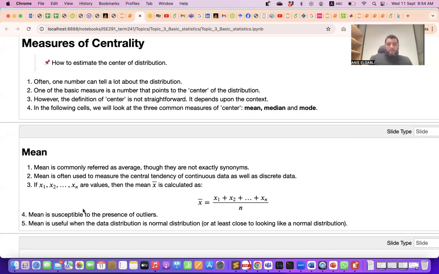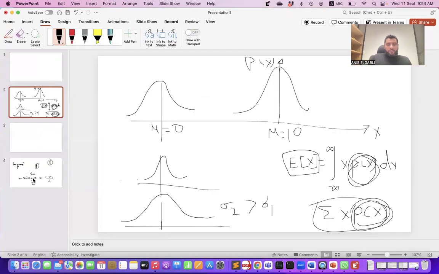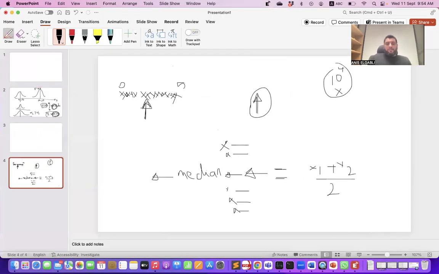We have one problem with the mean. The mean is very sensitive to outliers. In order to understand that, I created this example here. Assume we have this data. All of the samples except one are in this range between 0 and 5. And there is only one sample, one outlier, that has a value of 10 to the power 4.